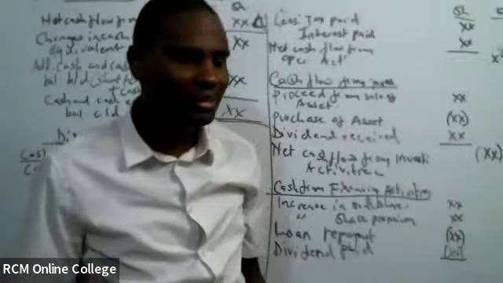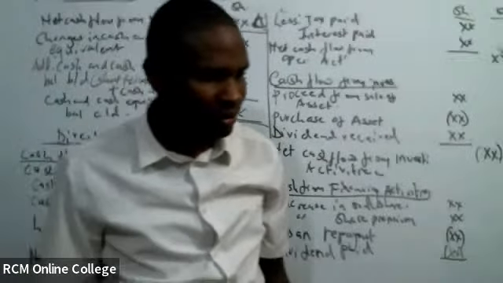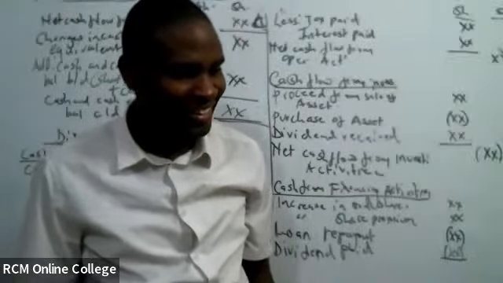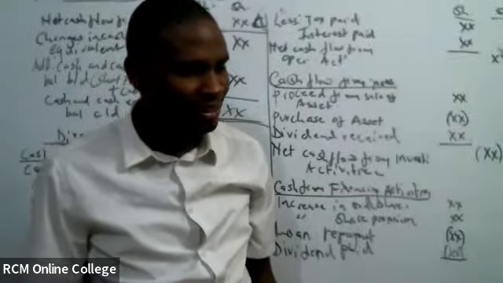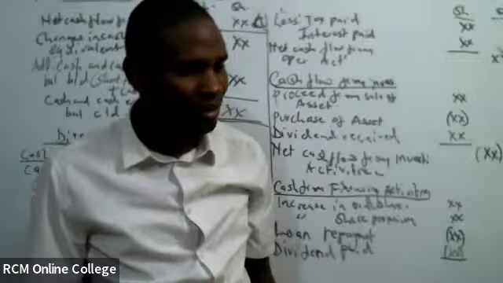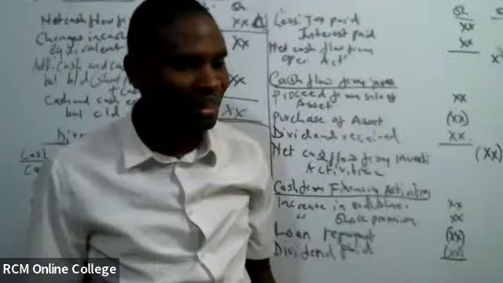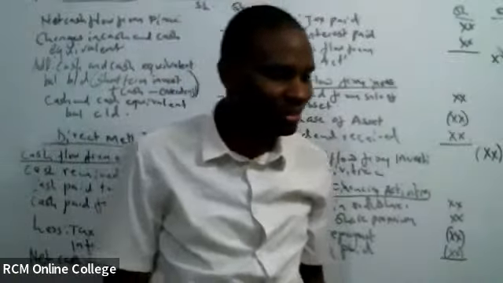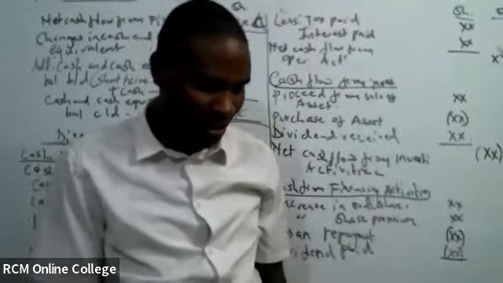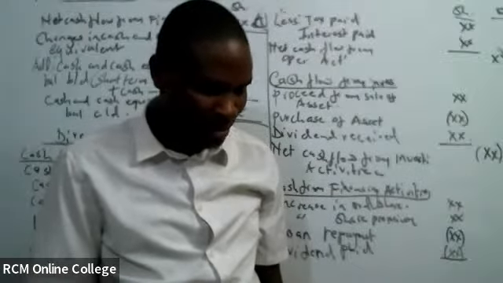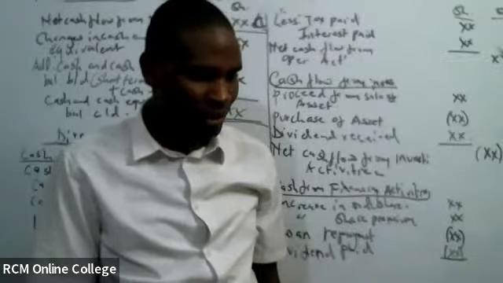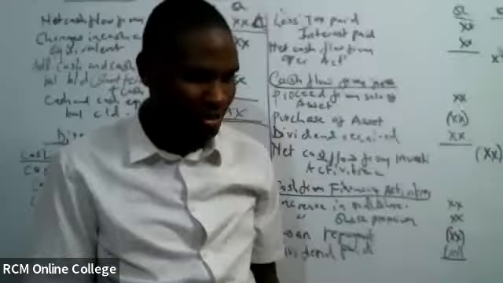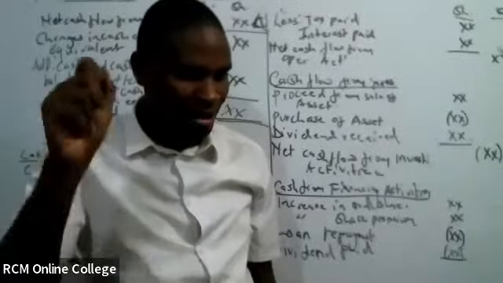Unajiuliza which is an asset and which is a liability, right? Receivables and payables. I meant receivable and payables. Receivable, debit balance; payable, credit balance.